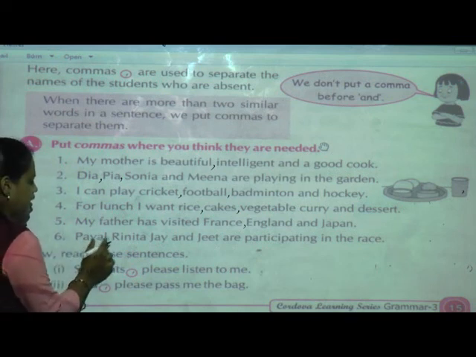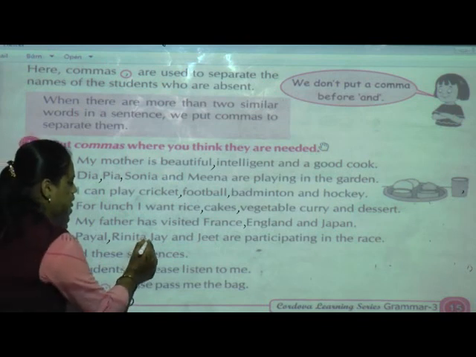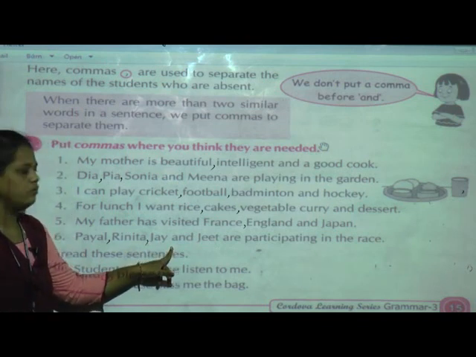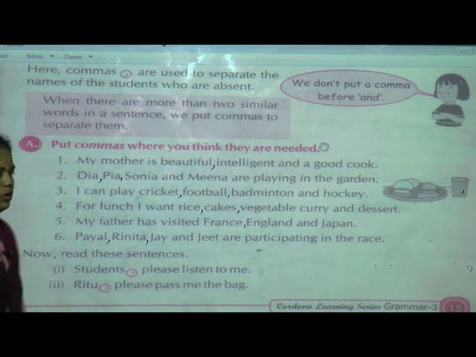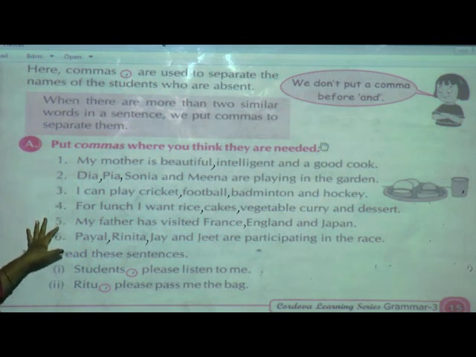See here, after Payal comes a comma, then Rinita, comma, Jay. Do we have to put a comma here? No. Why? Because "and" is given. Then Jeet. So only 2 commas we can see in this sentence. You can note this down in your grammar textbook. Okay. This we have seen.